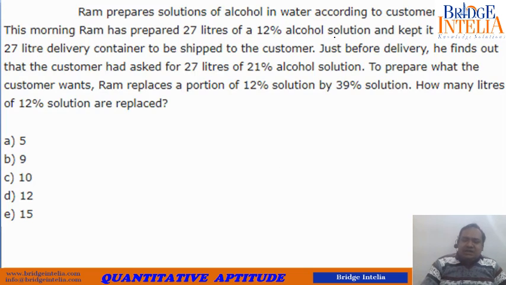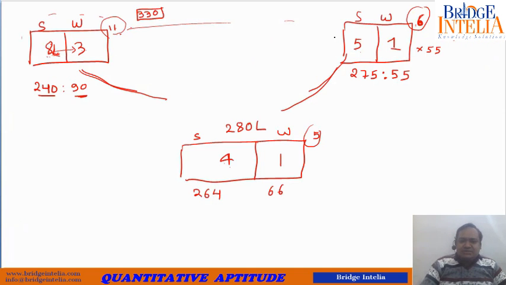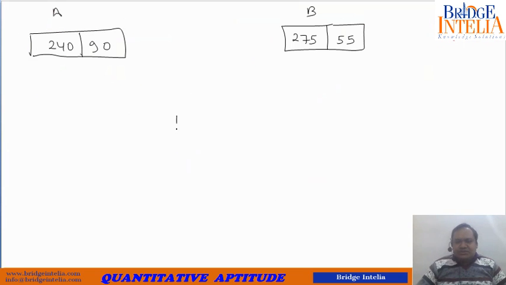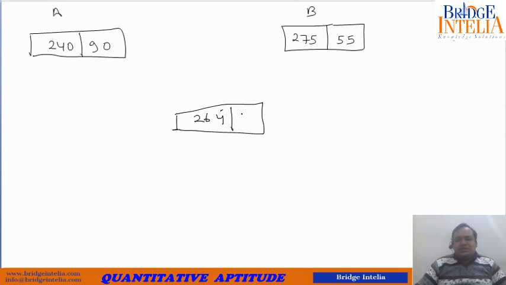And in the resultant, the ratio is 264 is to 66. Now if you apply the concept of alligation here, this is spirit, this is water, this is spirit, this is water, spirit, water.